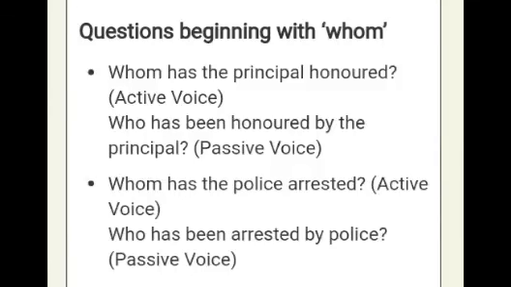Take a look at the sentences beginning with whom. Whom has the principal honored? Who has been honored by the principal? Whom has the police arrested? Who has been arrested by the police? Whom changes to who in passive voice. Then rest of the steps are same.